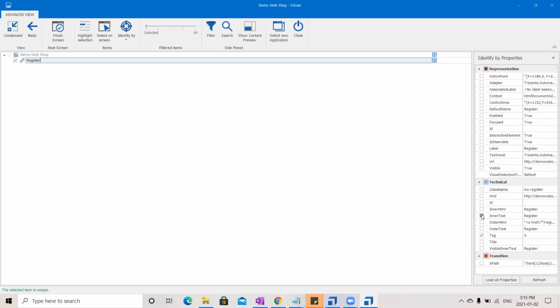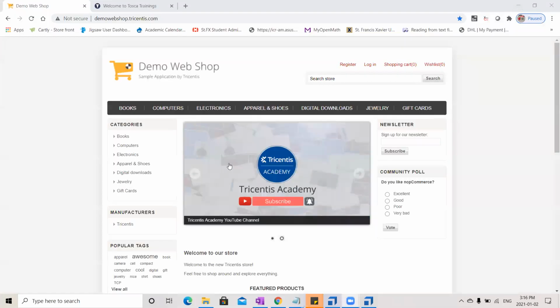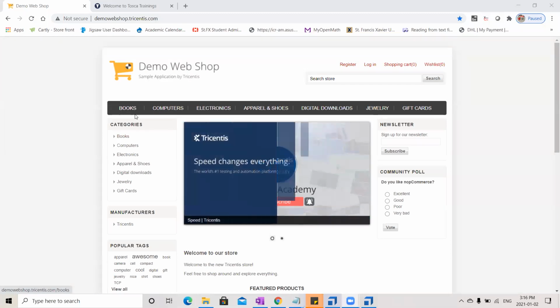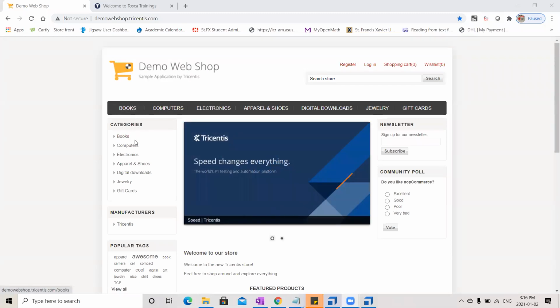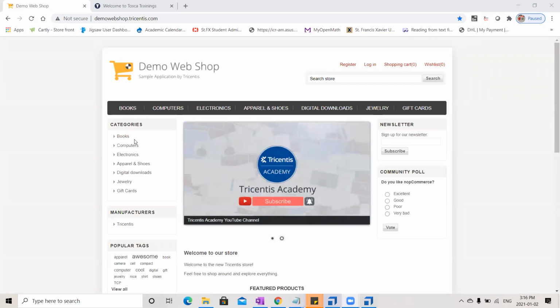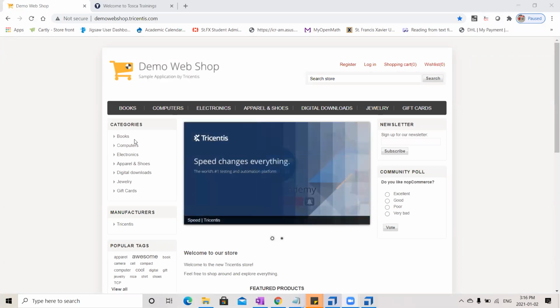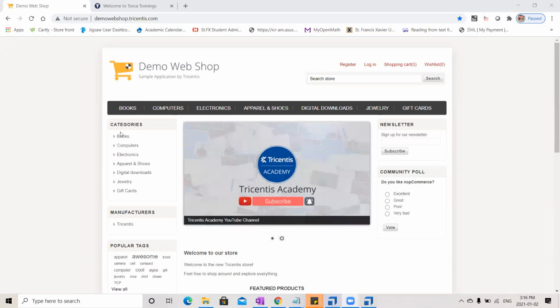And Tosca has already selected some properties in order to make this control unique. Why do I want to make this control unique? Because if you see here, there are two books. When I ask Tosca to go to a control which has inner text as books, this one and this one may also have the inner text as books, right?